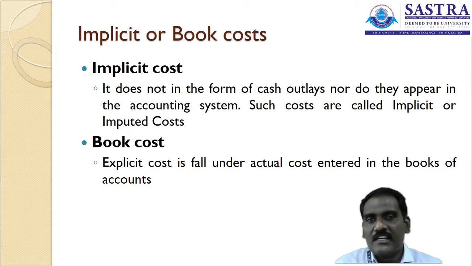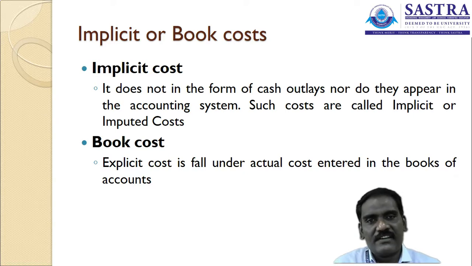It did not exactly happen, but I use some factors like fuel charges and other maintenance charges to calculate it. That kind of cost we call an implicit cost. It is the best example of a cost which may not happen, but we can assume that the cost may happen.